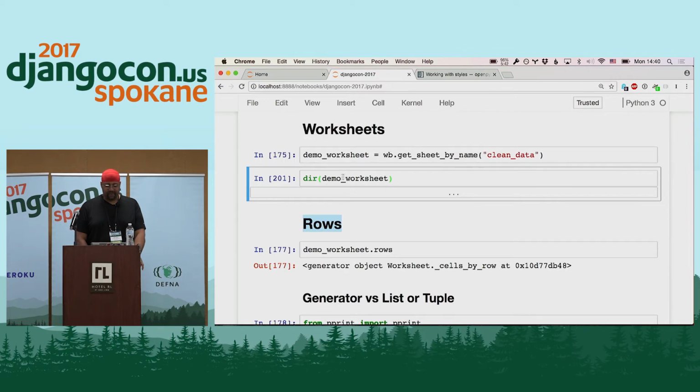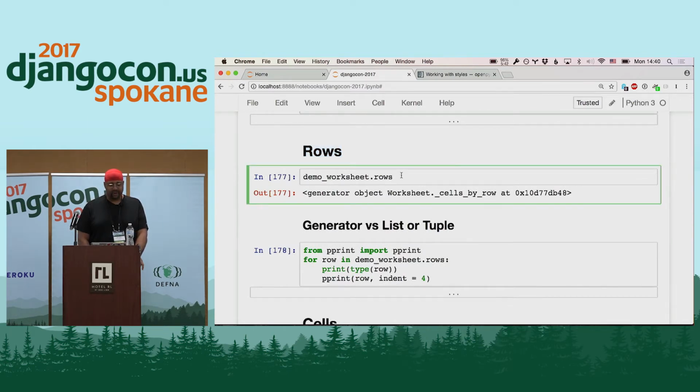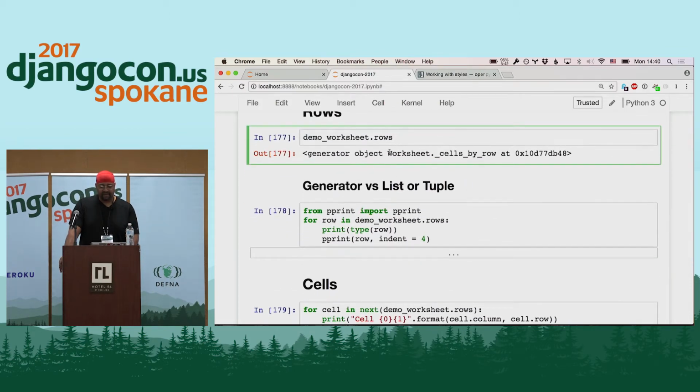So we've got this demo worksheet now. What we want is the data out of it, so we're going to grab it by rows: demo worksheet.rows. So what are the rows here? You'll notice it returns a generator object, worksheet.cells by row. What this does is give us a generator object.